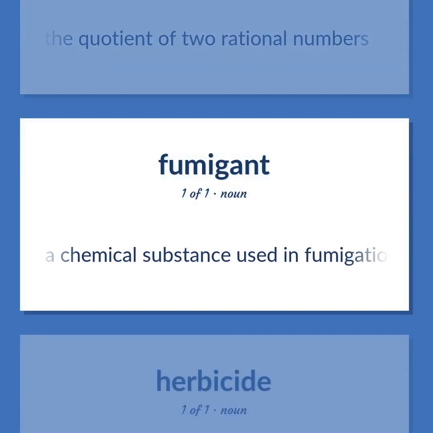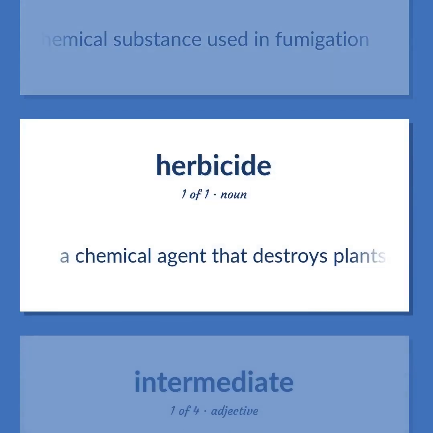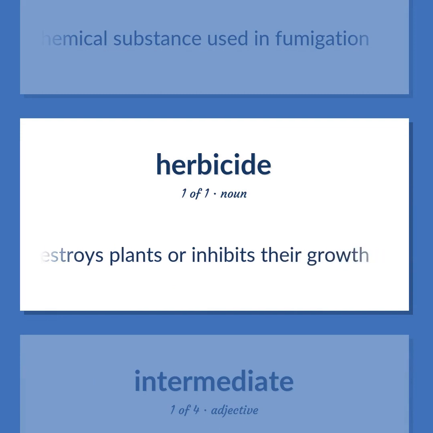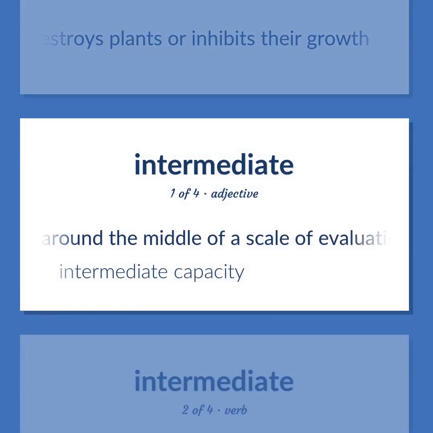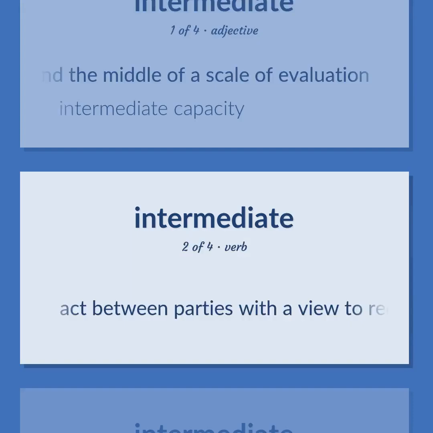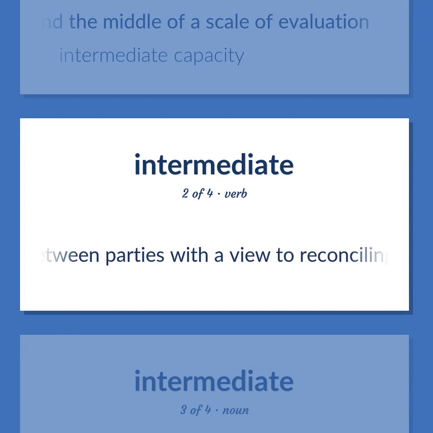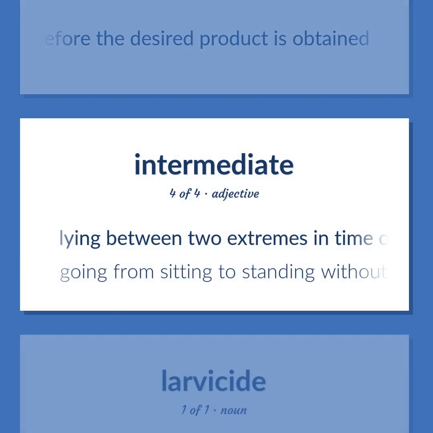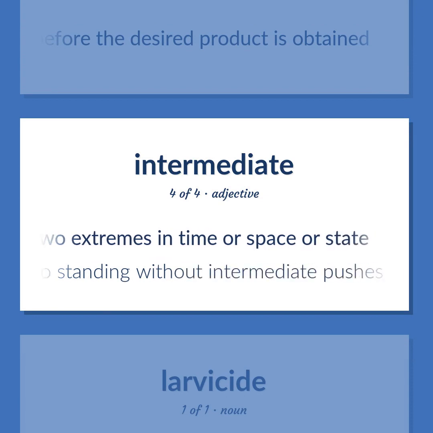A chemical substance used in fumigation. A chemical agent that destroys plants or inhibits their growth. Around the middle of a scale of evaluation. Intermediate capacity. Act between parties with a view to reconciling differences. A substance formed during a chemical process before the desired product is obtained. Lying between two extremes in time or space or state. Going from sitting to standing without intermediate pushes with the hands.